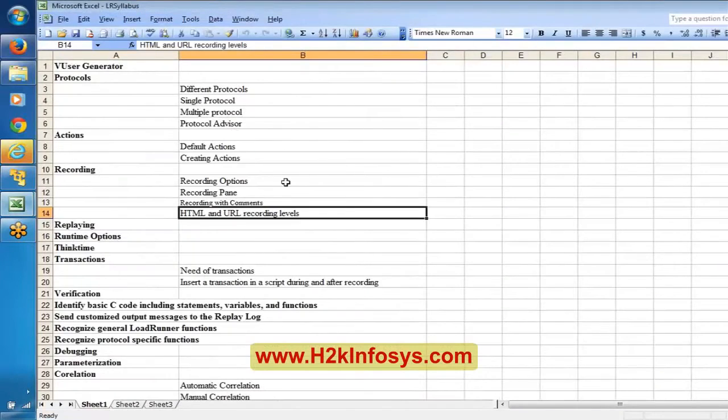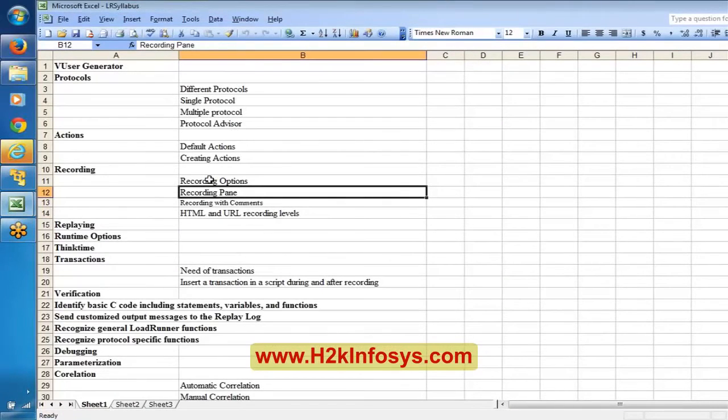Now we have been trying to understand recording options, and here we'll try to understand the recording pane in depth. If you remember, while recording, this recording pane was showing the number of recording events. And we understood how to change the actions in between. While recording, we were recording as part of user_init, as part of action, and we were trying to record as part of user_end, right?